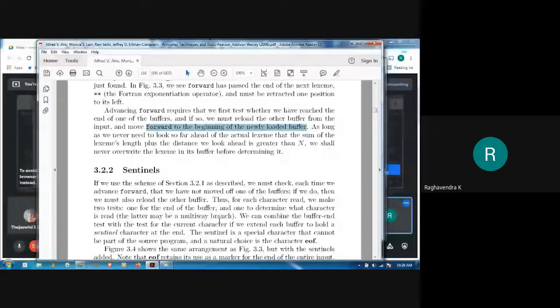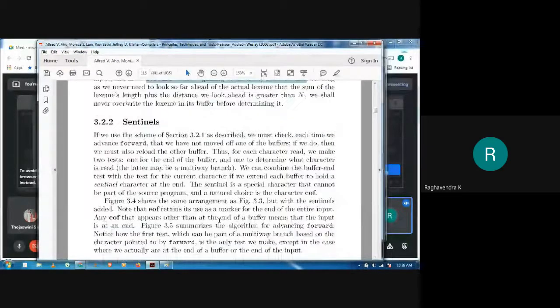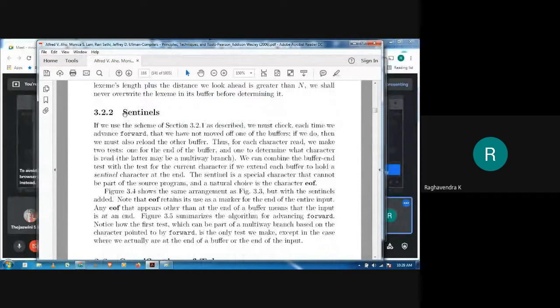But whatever strategy is followed, that can be improved by using a concept called sentinels. If we use the scheme above, as I said, we must check for two things. One thing is each time we advance the forward pointer, we have to check that we have not moved off one of the buffers, and if yes, then we have to reload it. And for each character that we read, we are making two tests.